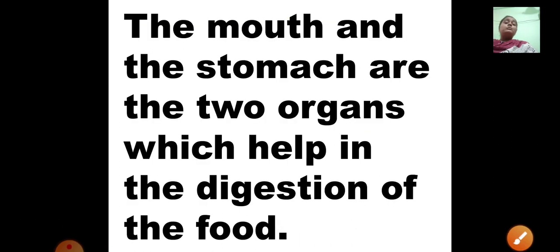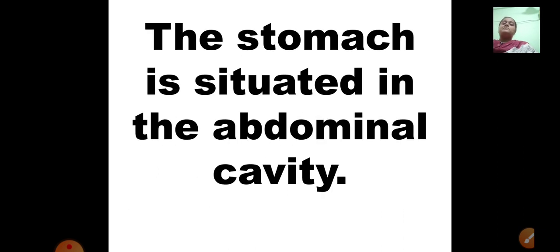Now, the mouth and the stomach are the two organs which help in the digestion of the food. What is the main thing which helps in the digestion of the food? Your mouth and the stomach. The stomach is situated in the abdominal cavity. Where is the stomach situated? Inside the abdominal cavity.